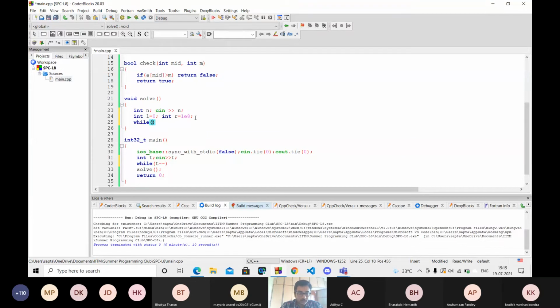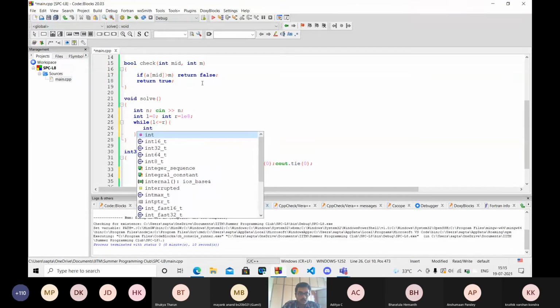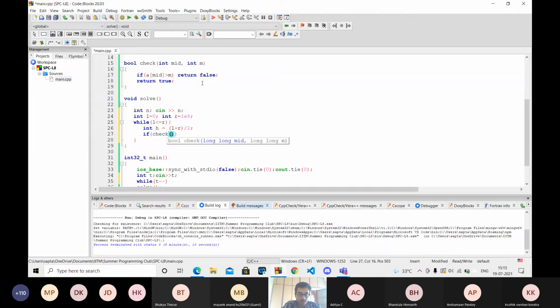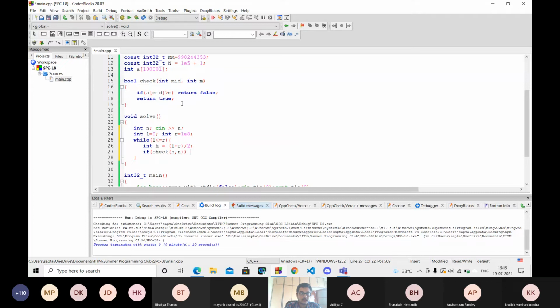So now I can do binary search while L less than or equal to r again. H I am choosing to be the average of these two. And now again I will call the check function, check of h comma n. Now let me just define check.